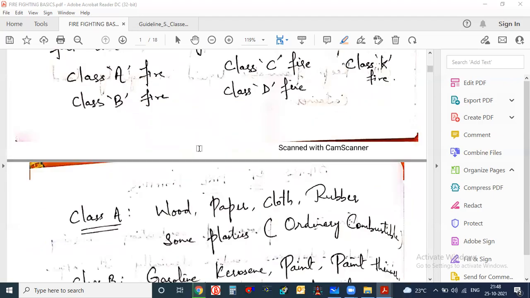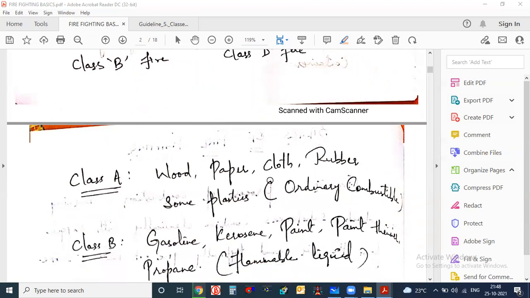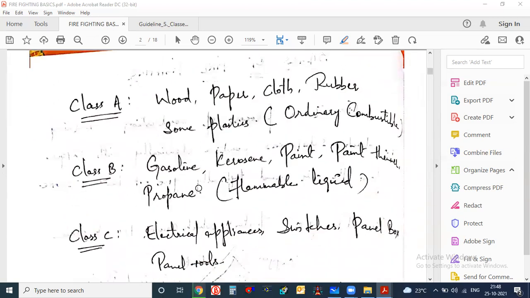But this particular classification is according to the particular room. Like suppose in one building you have one flammable liquid storage room, this symbolic representation is for that particular room only, not for the entire building. But it's up to the consumer if the consumer wants to protect every place of the building.